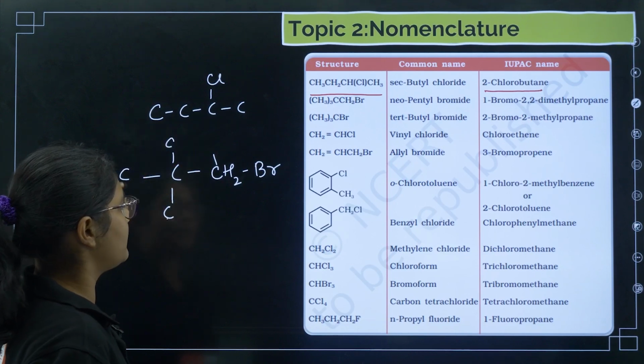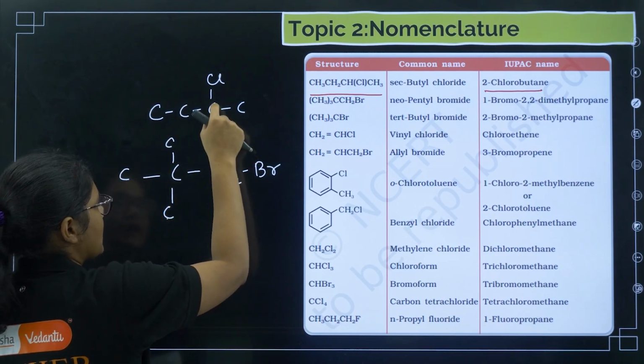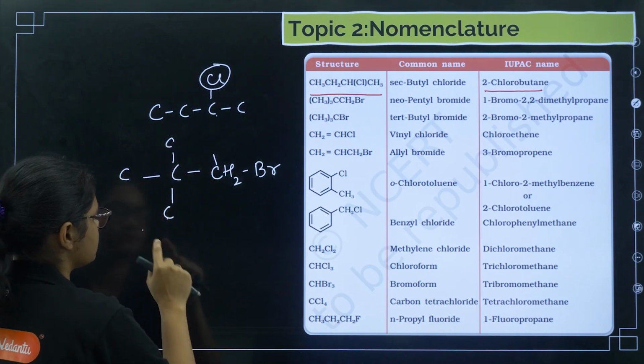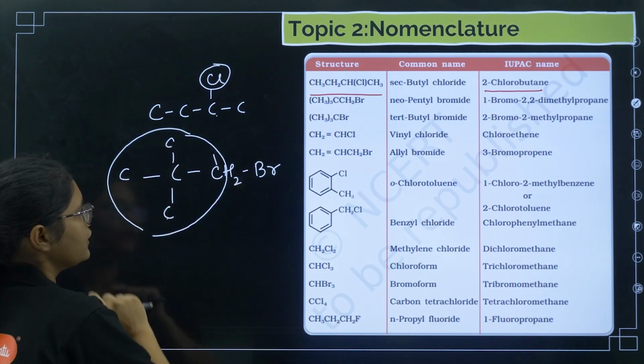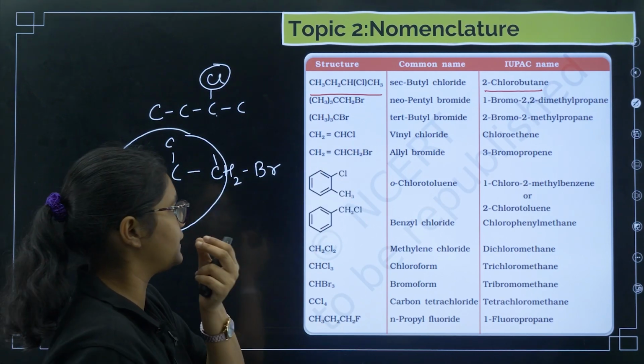Okay, this is called neopentyl bromide group. So if in the secondary carbon there is a chlorine attached, we call this sec-butyl. This carbon group, we have this structure, right? This is called neopentyl group. To the neopentyl group, one bromine is attached, that is called neopentyl bromide.